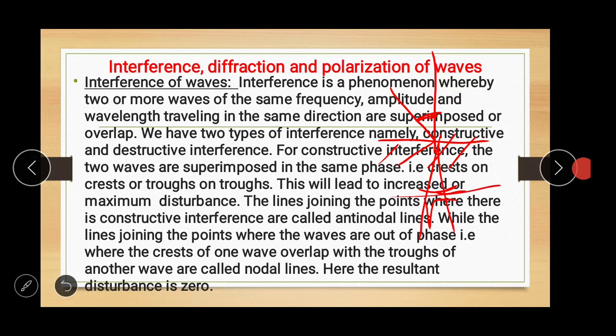Okay. And then on the next slide, we want to talk about interference. Interference is the phenomenon of two or more waves of the same frequency, amplitude, and wavelength traveling in the same direction, and they are superimposed or overlap. When two waves of the same frequency, amplitude, and wavelength traveling in the same direction overlap, what we have is interference.